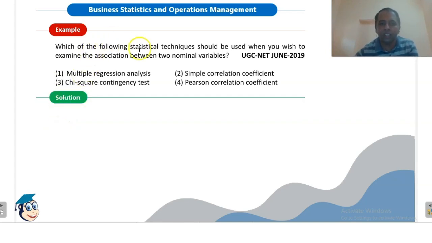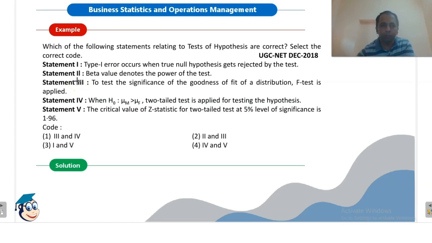Which of the following statistical techniques should be used when you wish to examine the association between two nominal variables? We have already seen that chi-square test is used in case of two nominal variables. So the correct answer is option number 3, chi-square contingency test.